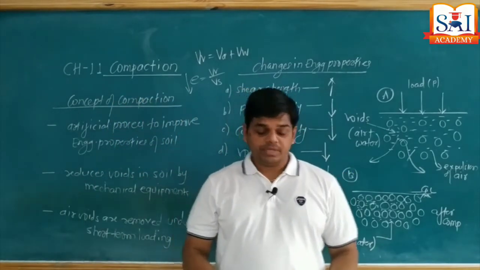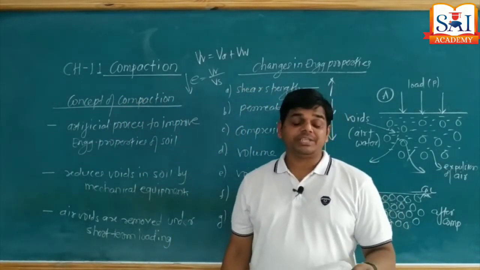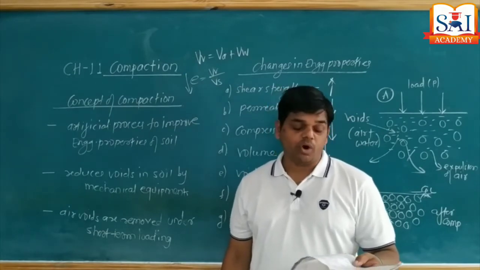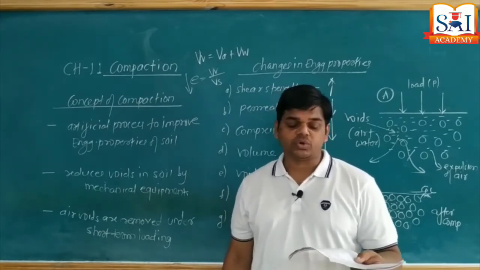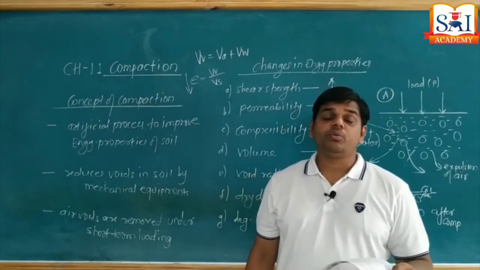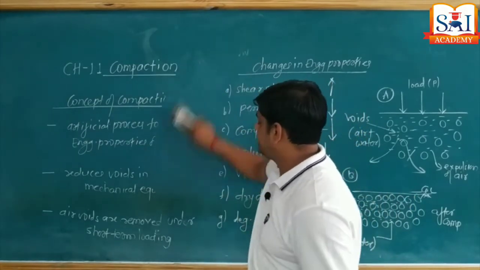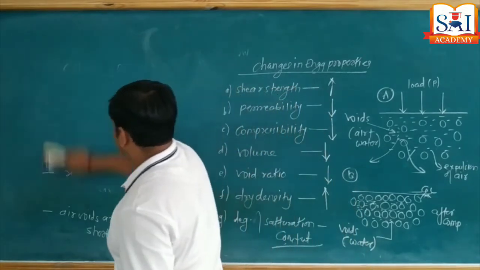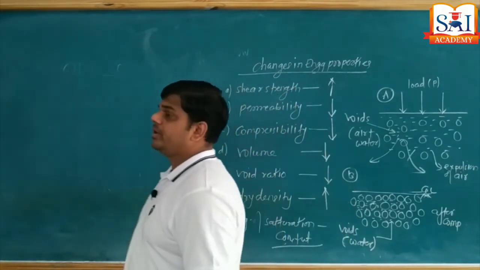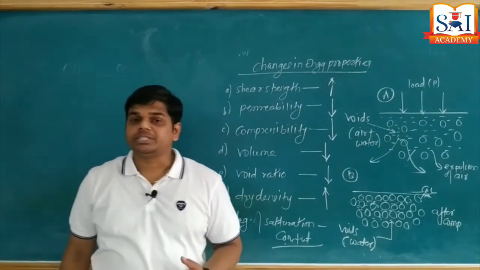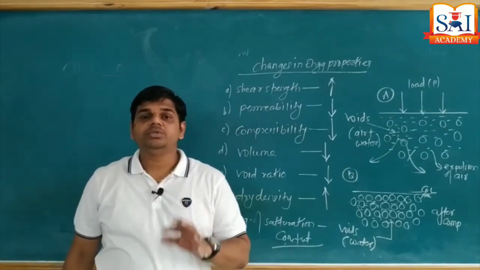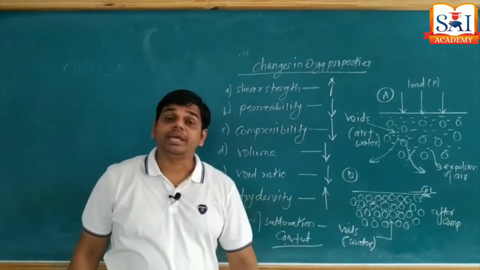The second note given is that water addition is essential during compaction, as water acts as a lubricant between the soil particles, due to which movement of soil particles becomes easy. That is again the most important sentence. Why? Look at the board. When we carry out compaction on a dry soil, there is no bonding between the soil grains.